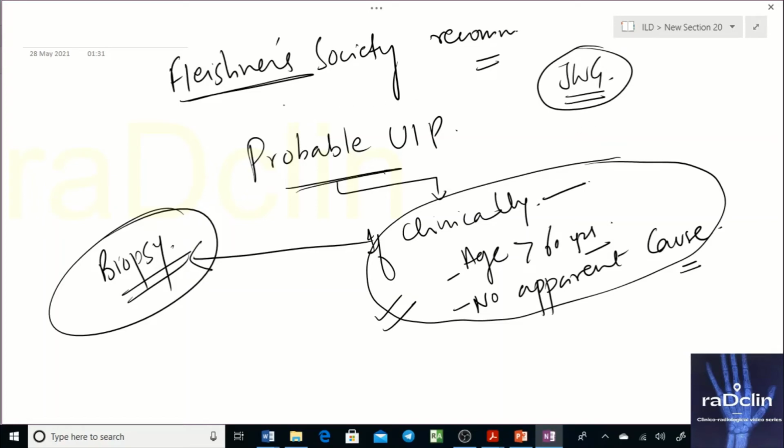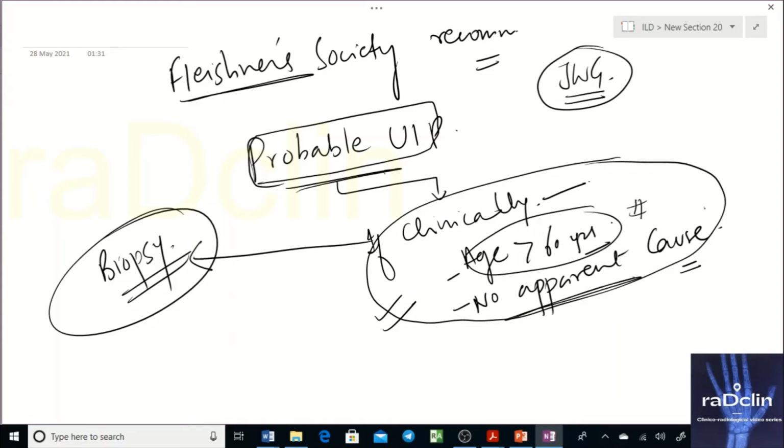But Fleischner says that if you have a case of probable UIP, in that case you will not go for biopsy. You will go for biopsy only when the patient is more than 60 years of age and there is no apparent cause. If these two findings are confirmed, then only go for biopsy in probable UIP. Otherwise, you will not go for biopsy in probable UIP by Fleischner, although the joint working group suggests biopsy even in probable UIP.